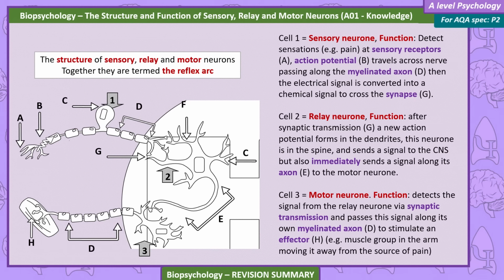Cell 3 is the motor neuron. Its function is to detect the signal from the relay neuron via synaptic transmission, and then pass the signal along its own myelinated axon to stimulate an effector, for example a muscle group in the arm moving it away from the source of pain.